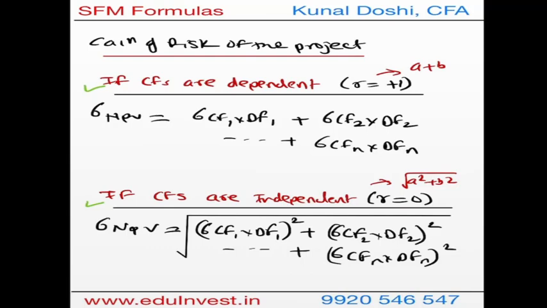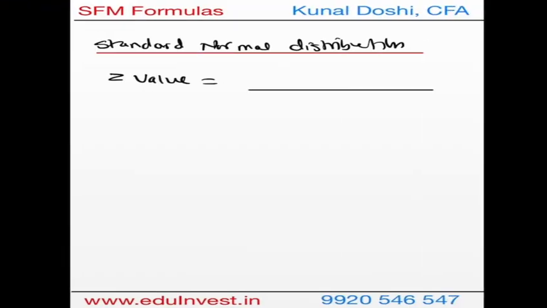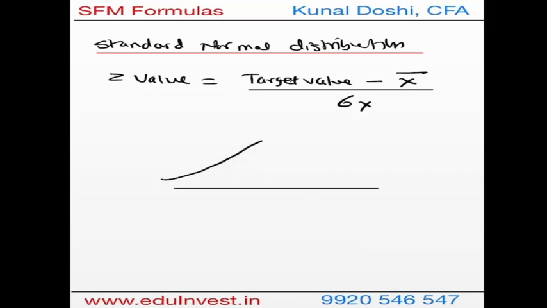And now when you're calculating the z value based on this for the standard normal distribution, your z value will be basically the target value that you're looking for minus the mean divided by the standard deviation of the project. This will give you the z value on the normal distribution curve, and based on this you can look out for the value that you're looking for. Let's say your mean is here, you're looking for the values below a particular point, so this will be your target value, and this is where you will get the values from the distribution table of normal distribution.